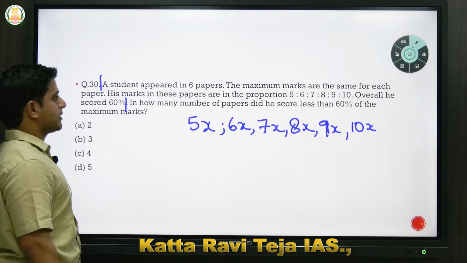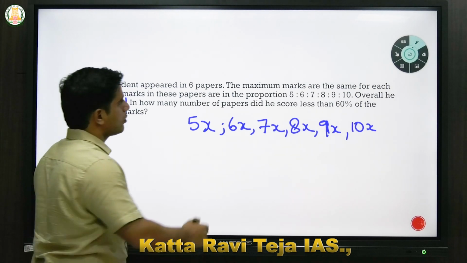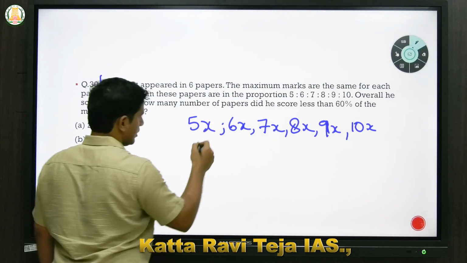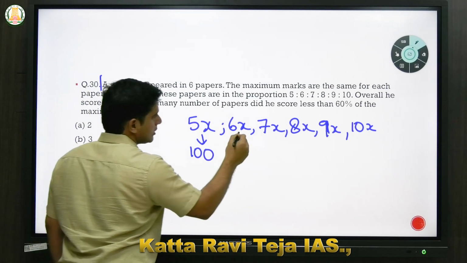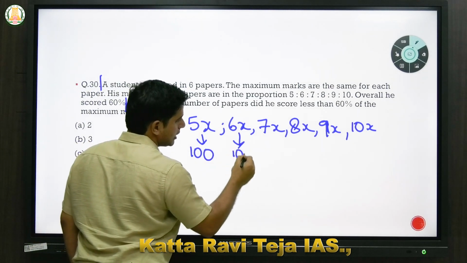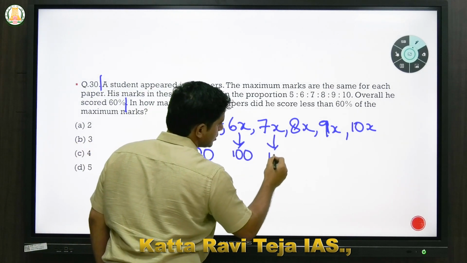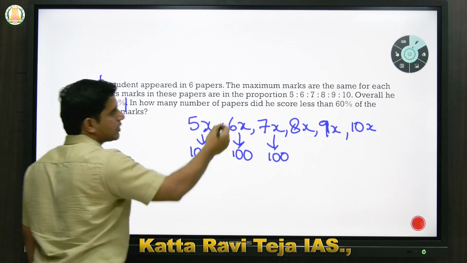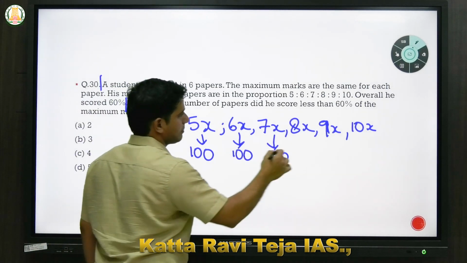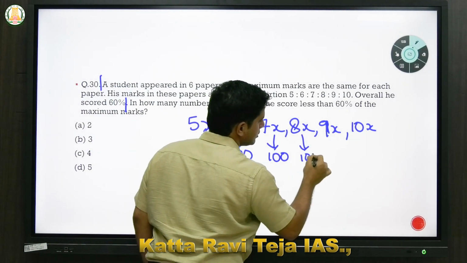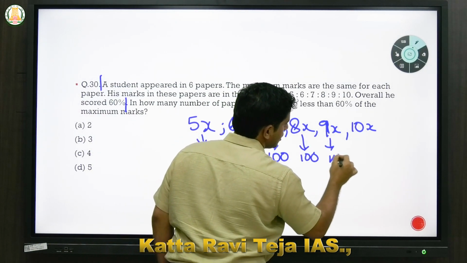Overall, he scored 60%. Because the maximum marks are the same, we are assuming maximum marks to be 100 in each paper: 100, 100, 100.